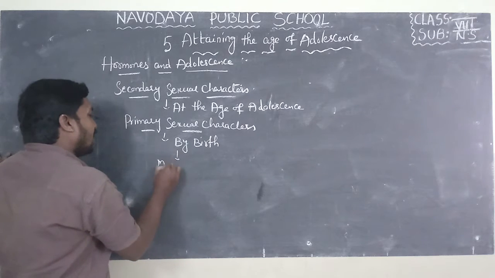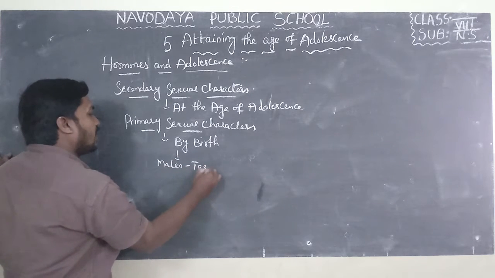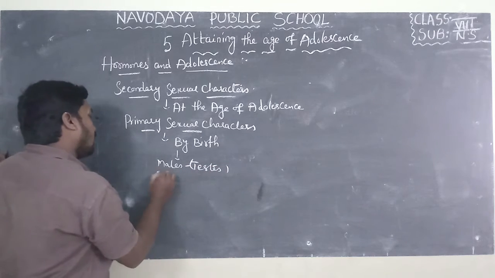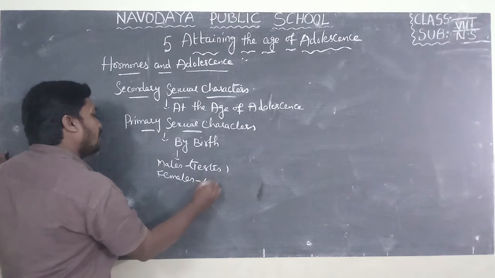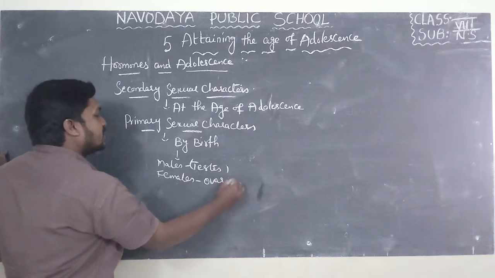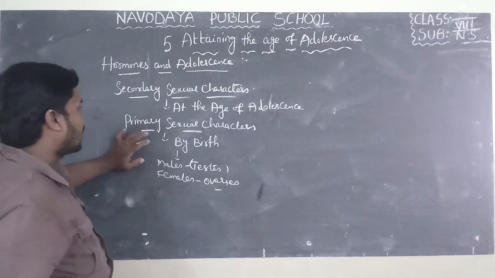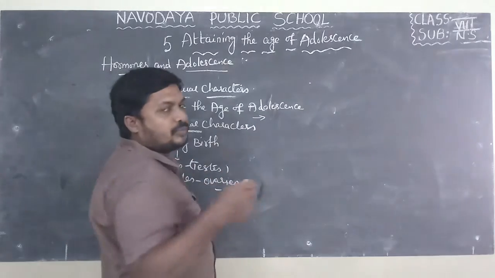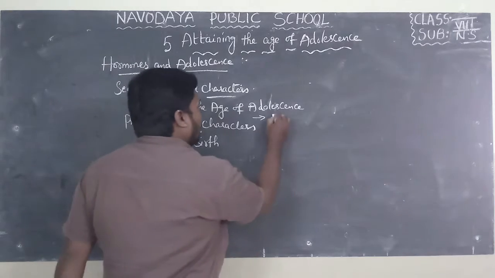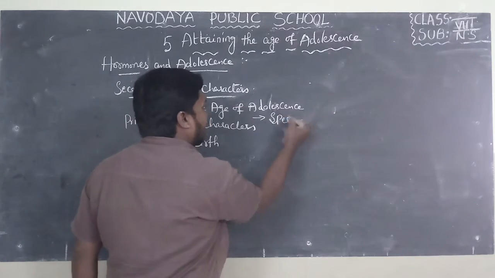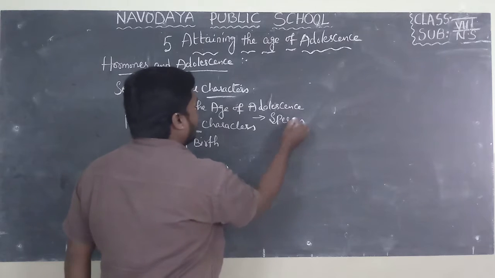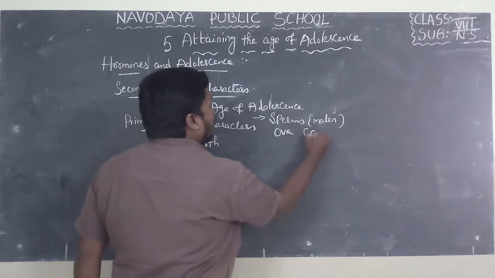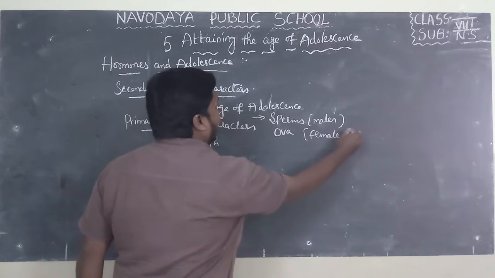By birth, males have testis. By birth only testis will be present. In females, ovaries are the primary sexual characters. Secondary sexual characters means, at the age of 12 to 19 years, production of sperms in males, and production of ova in females.